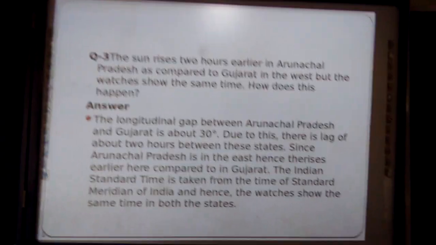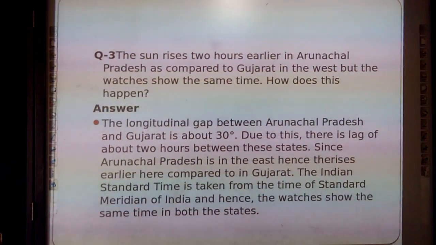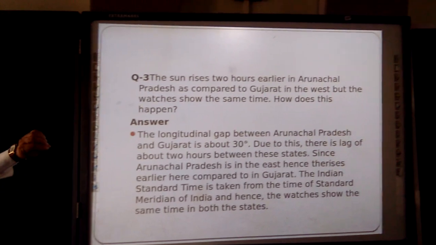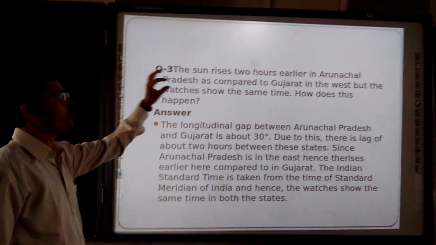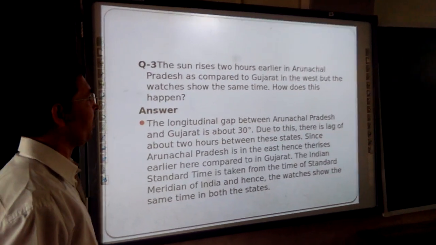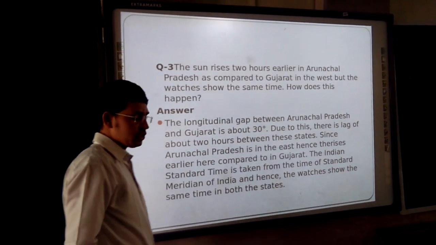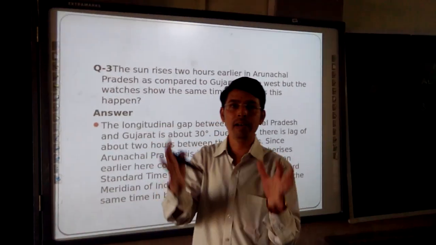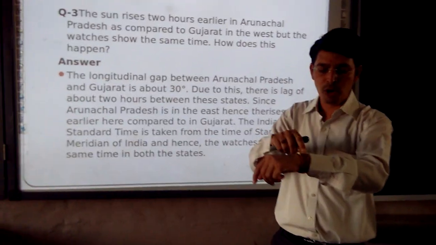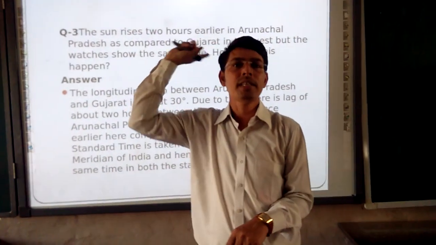Moving further, question number 3. This is a very important question, and the children are always confused with it. The sun rises 2 hours early in Arunachal Pradesh as compared to Gujarat in the west, but watches show the same time. How does this happen? Dear student, I will take you into a flashback. I am also wearing a watch here, and my grandfather is residing in Nagaland.